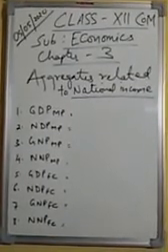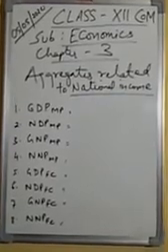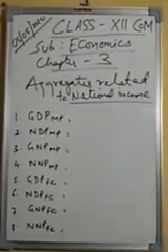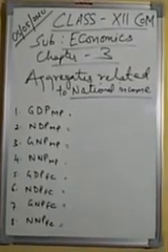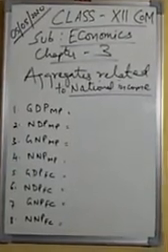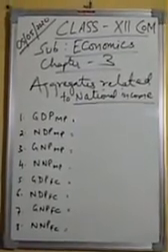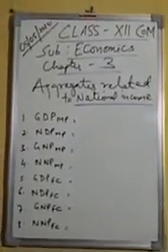Third, GNP at MP. It is the sum total of gross domestic product at market price and net factor income from abroad. Fourth, NNP at MP. It is the sum total of net domestic product at market price and net factor income from abroad.